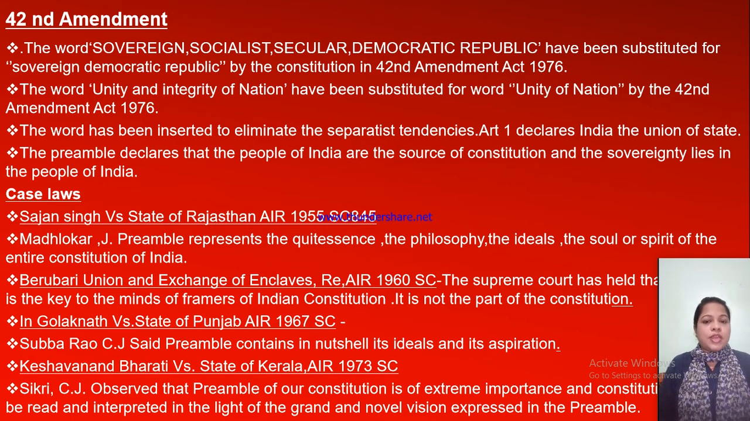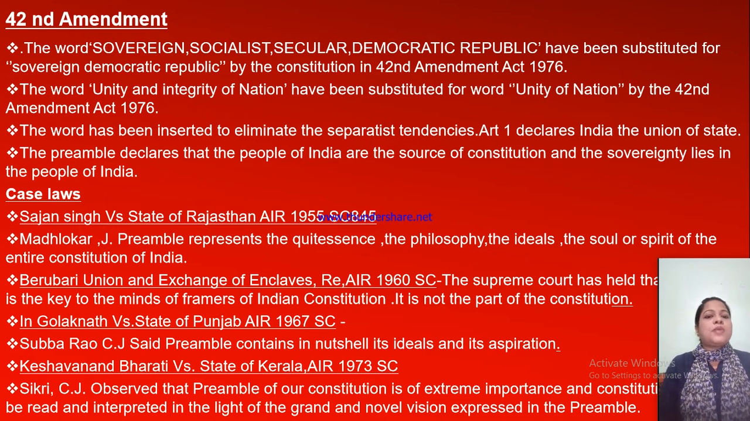These things are very important for the people. The words have been inserted to eliminate separatist tendencies. Article 1 declares India a union of states. Why are these words mentioned? Why is unity of the nation necessary? Because differentiation among the people should be eliminated, and separatist tendencies should be eliminated, so that we feel we are the people of India. To declare India a union of states, all the states meet together in unity of the nation. That is why it is mentioned here, a very important word.